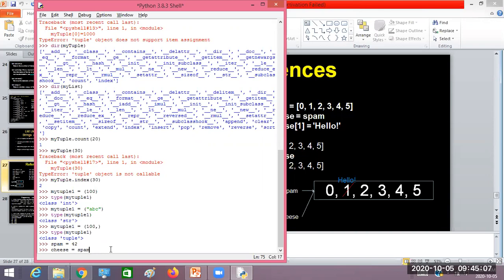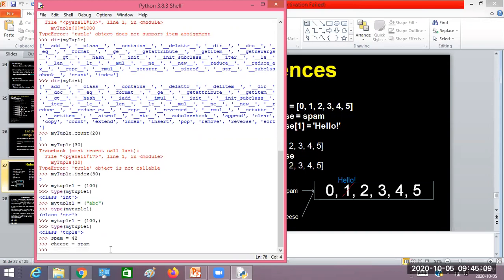Then what will be the value of cheese? 42, right? So how many variables do I have now? 2. One is spam, which has 42, and another is cheese, which has 42 again, because it got the value from spam.